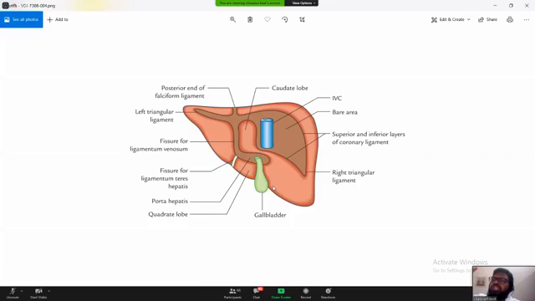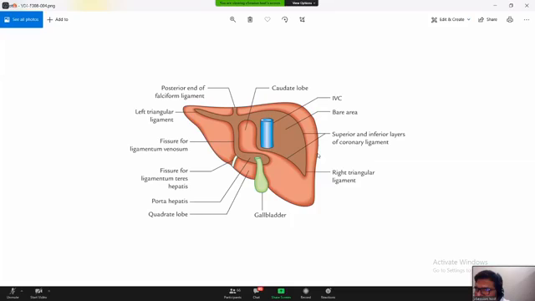Now you can see the posterior surface. This is the posterior surface, this is the superior surface, this is the right lateral surface, and this is the inferior surface. Altogether we call this the posterior inferior surface, though the posterior surface is part of the diaphragmatic surface and the inferior surface is a different surface, but they meet each other.